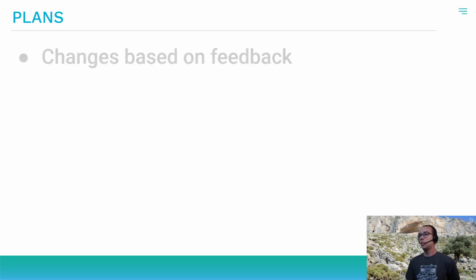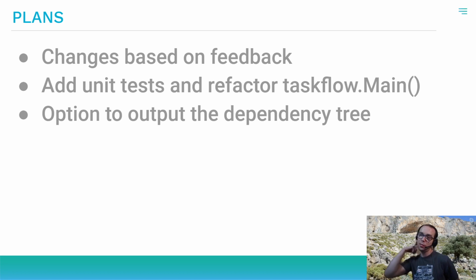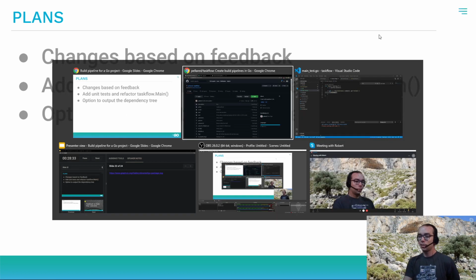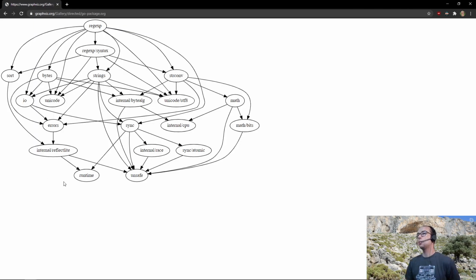What are my plans? Basically, I'm open and I would love to hear your feedback and make changes according to the feedback. I'm planning to add unit tests and refactor the TaskFlow main function to execute TaskFlow. And I also think of adding an option to output the dependency tree, so we could use it with GraphViz, for example, and if someone has a complex build pipeline, they could see all of the dependencies and how they are related.